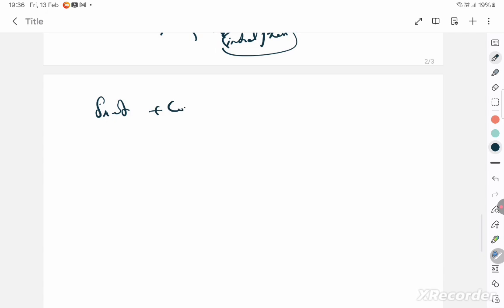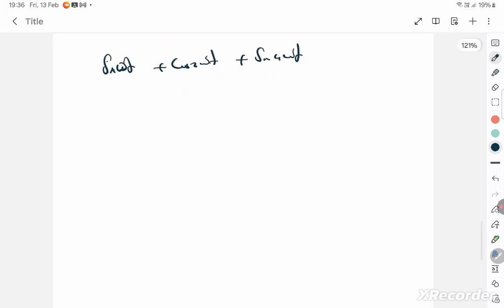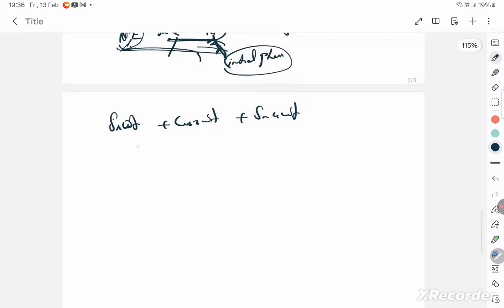Sin omega t plus cos 2 omega t plus sin 4 omega t. Is it periodic? First of all, let's see. This cannot be simple harmonic, because there are 3 different functions. Even if you multiply and divide, you can never convert it to one single sine function or cos function. So it is never going to be simple harmonic. But let's check if it's periodic.